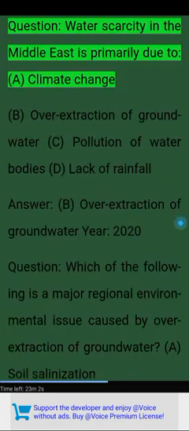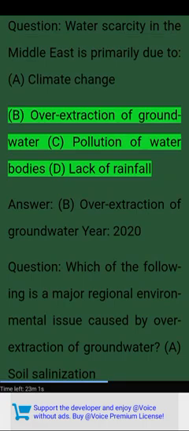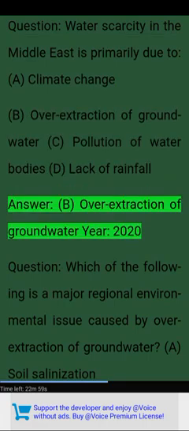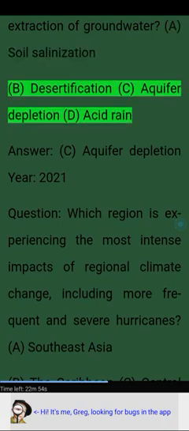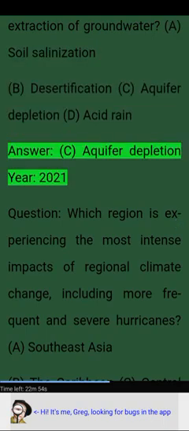Year 2018. Question: Water scarcity in the Middle East is primarily due to A. Climate change. B. Overextraction of groundwater. C. Pollution of water bodies. D. Lack of rainfall. Answer: B. Overextraction of groundwater. Year 2020. Question: Which of the following is a major regional environmental issue caused by overextraction of groundwater? A. Soil salinization. B. Desertification. C. Aquifer depletion. D. Acid rain. Answer: C. Aquifer depletion.